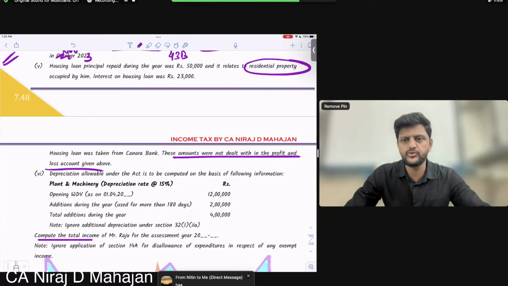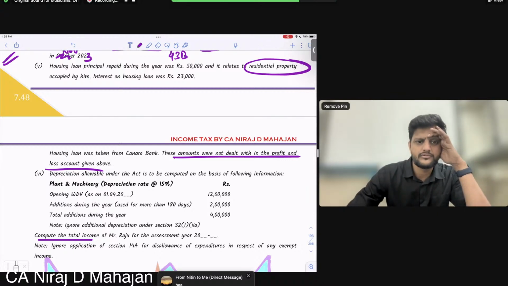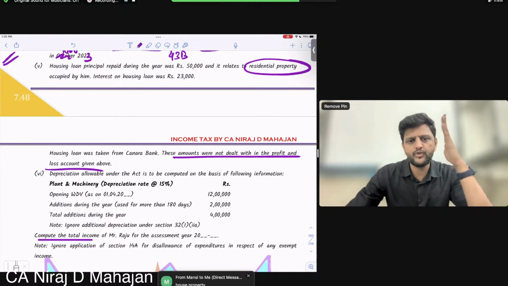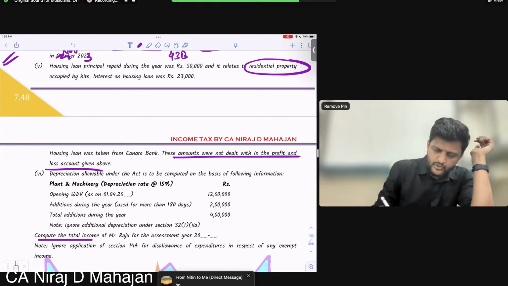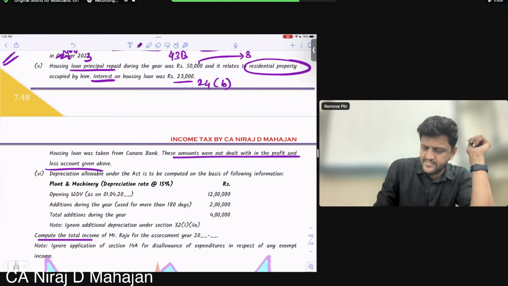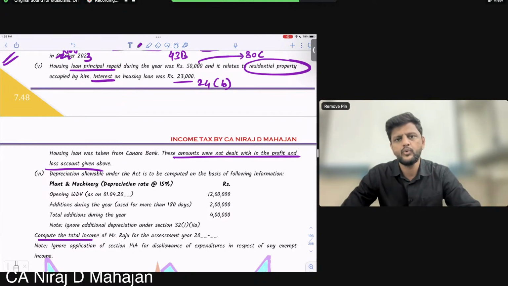So tell me now. Think outside the picture now. Think out of the chapter also now. All hints I have to give you. Total income is asked. Very good, Mansi. We will, bachcho, have to make one more head of income for house property. And this will go, bachcho, under 24B, and housing loan principal goes under 80C, if you remember. Okay?